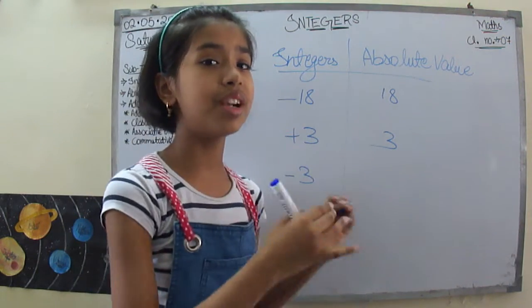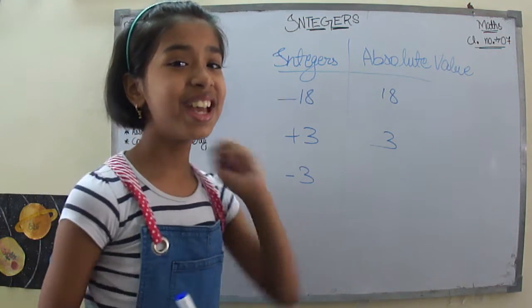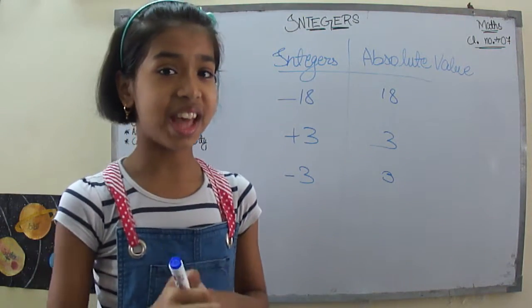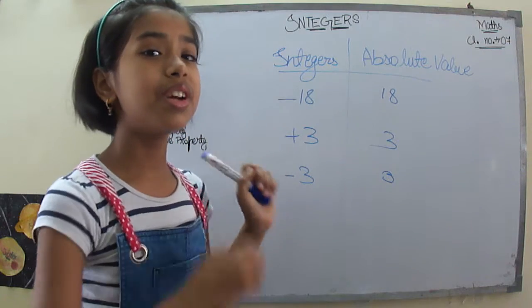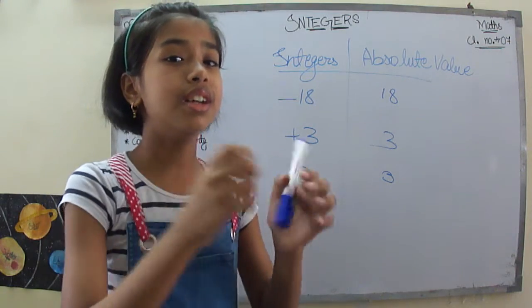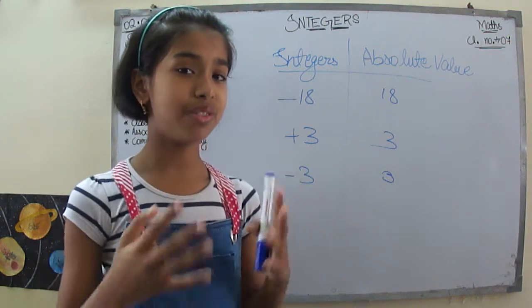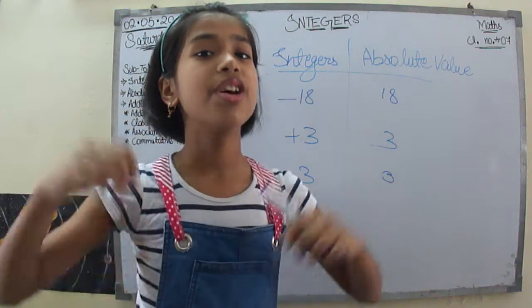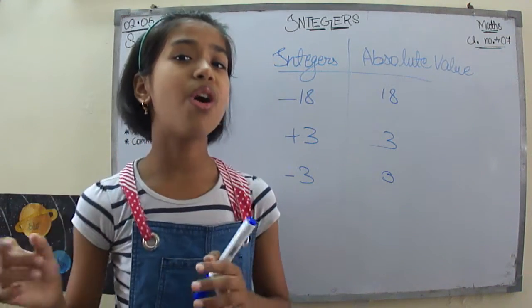The absolute value of -3 will be represented as 3. So now here you can see that in the absolute value the negative and positive signs don't matter. Only the face value of the number matters. In simple words, the absolute value ignores the sign and only focuses on the number.